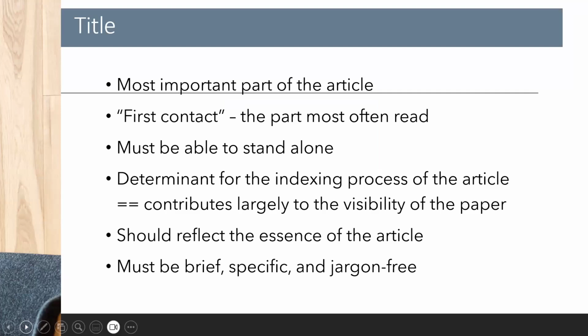The title is considered the most important part of the article. It is first contact, and so it is the part that's most often read. On its own, it must be able to stand and catch attention. It's also a determinant for the indexing process of the article, which in turn contributes largely to the visibility of the paper. Your title should reflect the essence of the article, and it must be brief, direct, easy to understand, specific, and jargon-free.